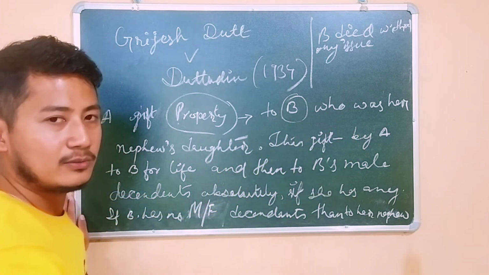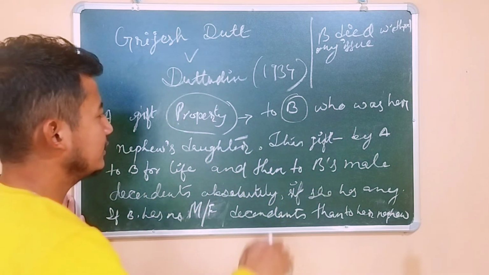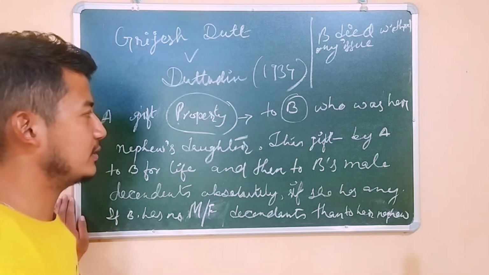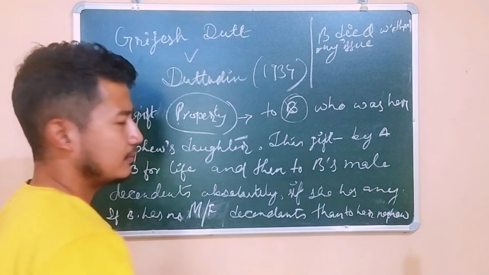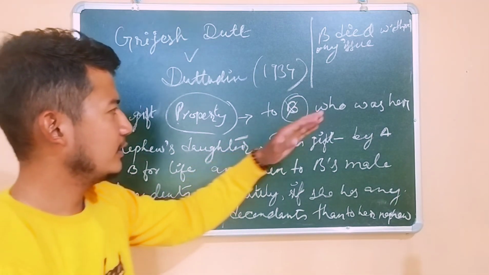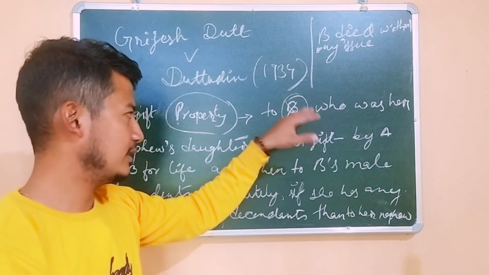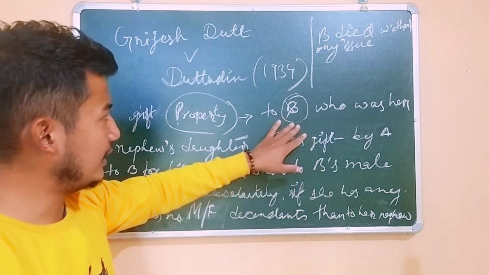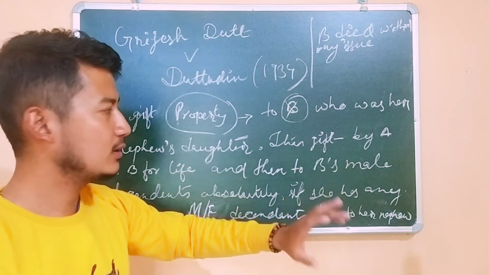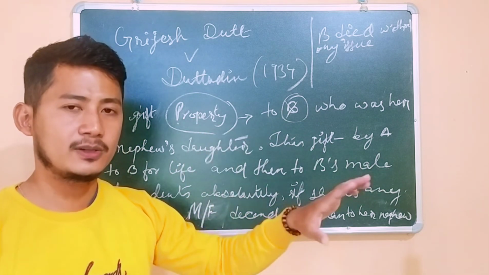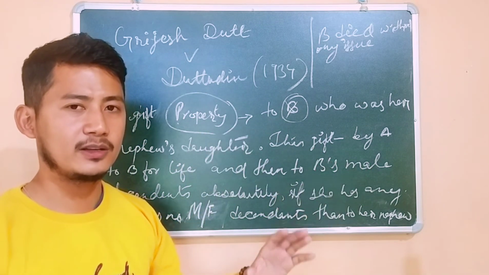If she has any kind of issue, I mean a son or daughter, whatever, then the son and daughter will be the ultimate beneficiary of the property. But B died before giving birth to a child. So now what will happen? When the prior interest is cancelled, this entire transfer is cancelled, because there is no subsequent interest either.